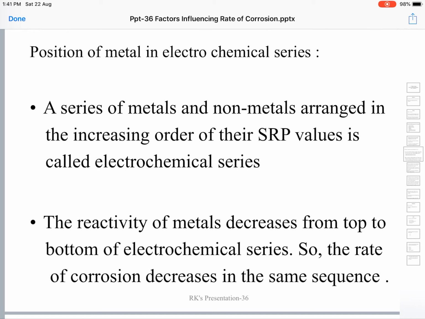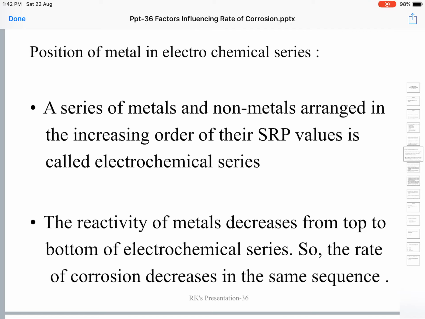The element with a little higher standard reduction potential is placed next, and another with a little higher standard reduction potential is placed next. Like that, all the elements, both metals and non-metals, are arranged in the increasing order of their standard reduction potentials.